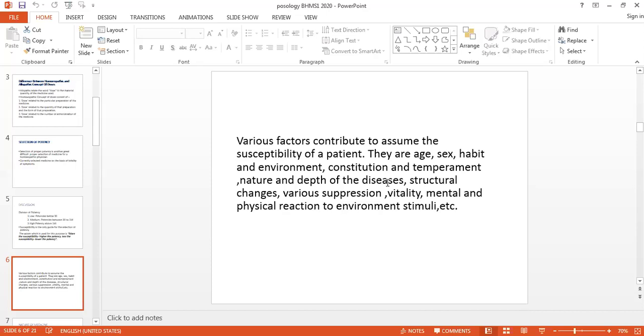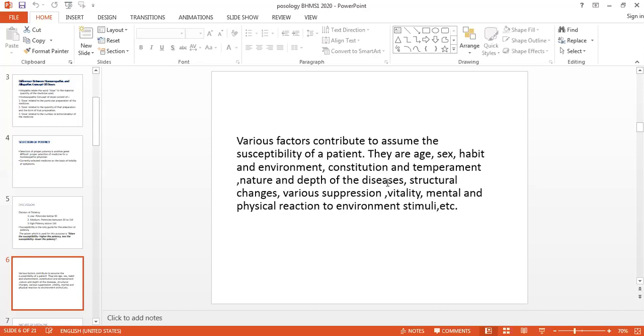But in those acute diseases where the opposite condition exists, where the vitality of the patient is very low and there are pathological changes, in that case we have to use the lower potency.